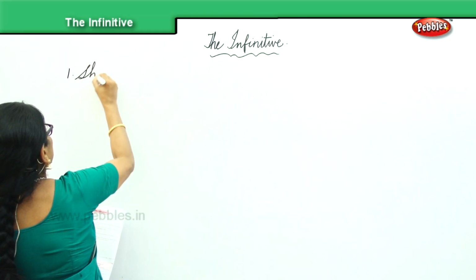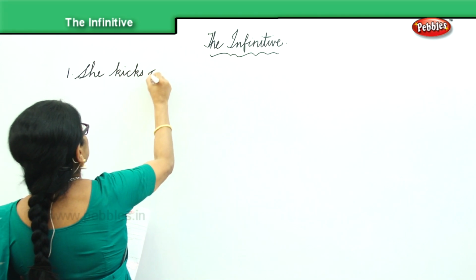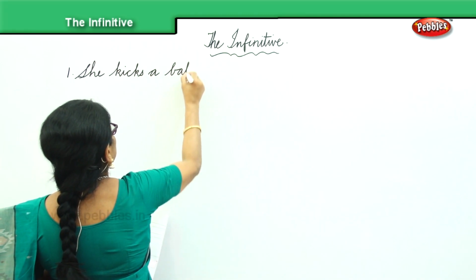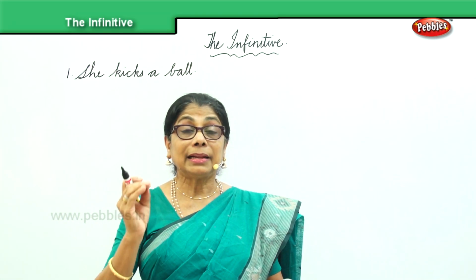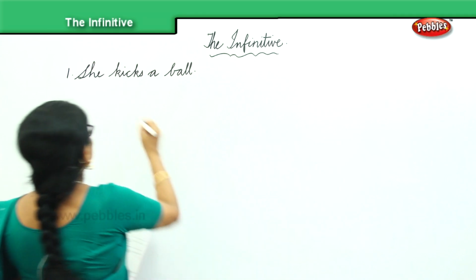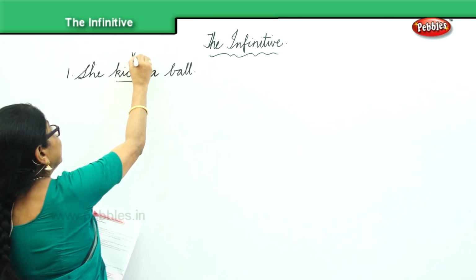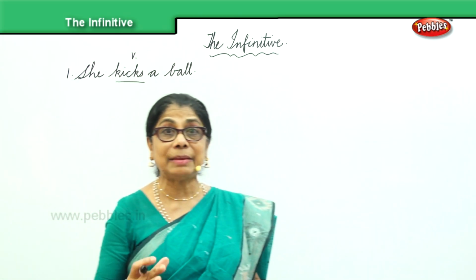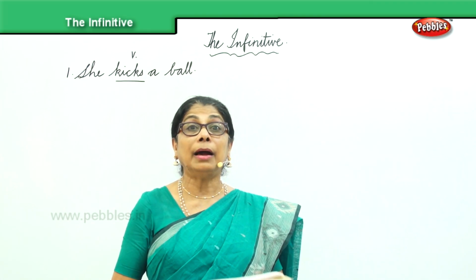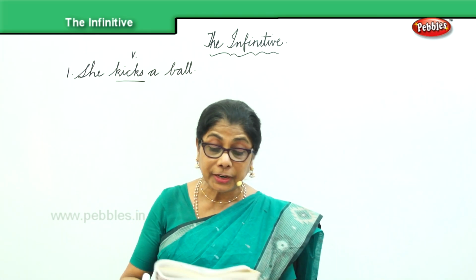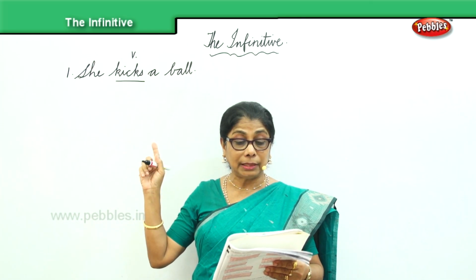She kicks a ball. Let's look at the example. The verb kicks. When you say kick, that's called the verb. And we have a subject, she, and we have an object, a ball. Okay? So the verb kicks, and you have the object, the ball.